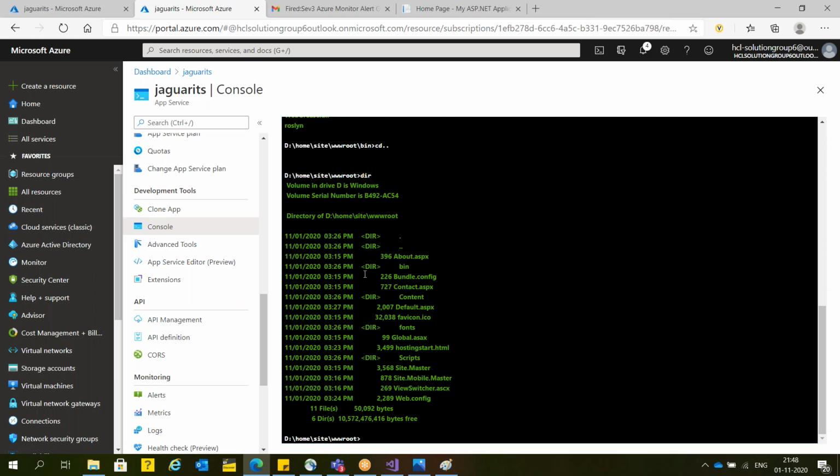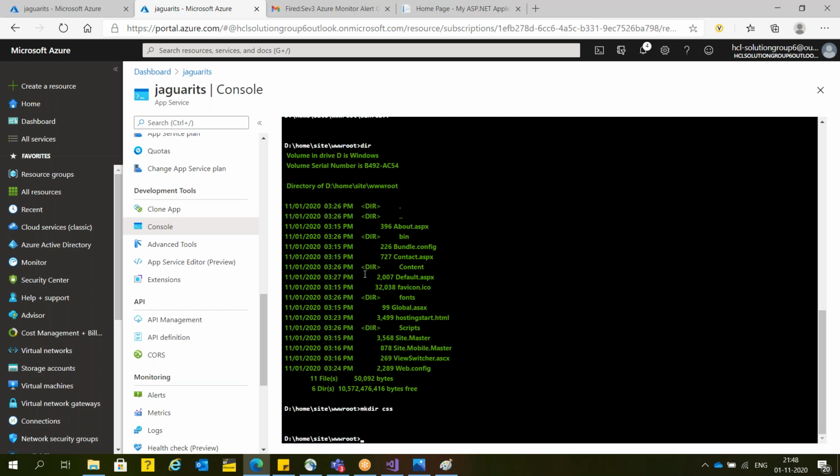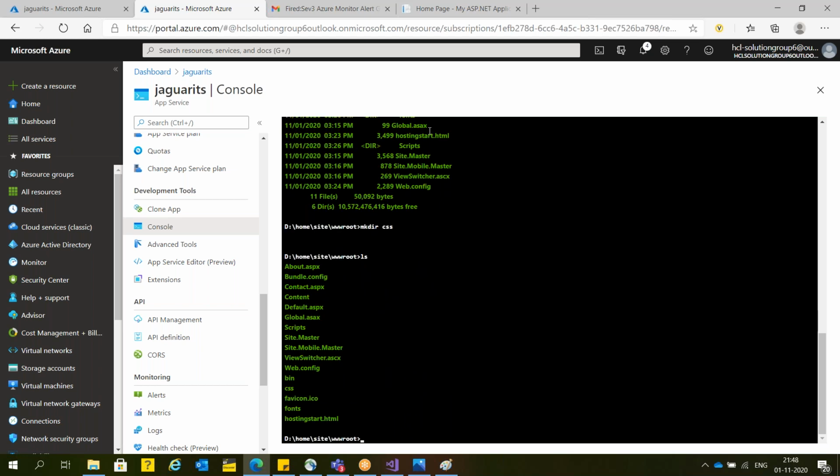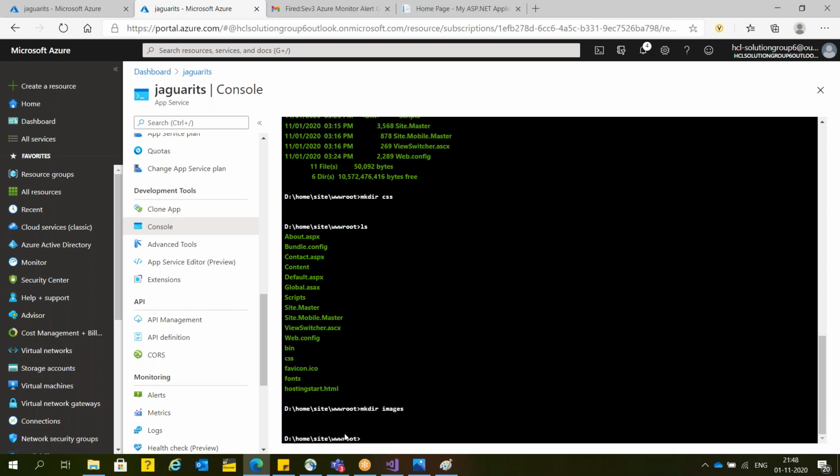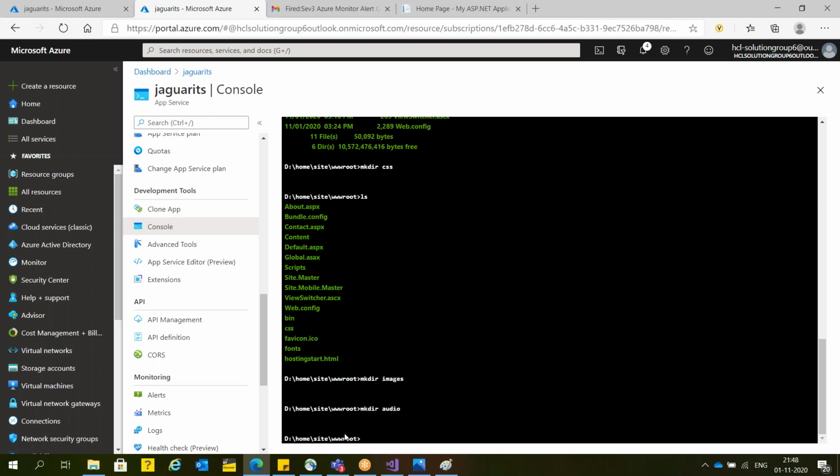Suppose you want to create some more folders wherever you have deployed. mkdir css. Now see here, we created css. Now I'm going to create images.